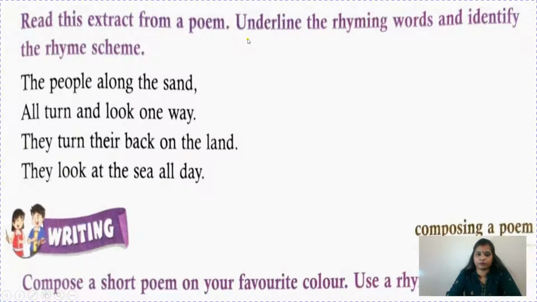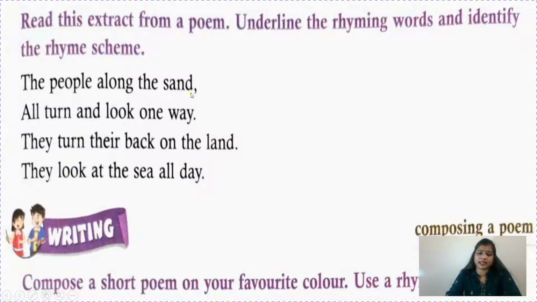Read this extract from a poem, meaning a small part of the poem. Underline the rhyming words and identify the rhyme scheme. So what you have to do here is underline the rhyming words first and then identify the rhyme scheme. The people along the sand all turn and look one way. They turn their back on the land, they look at the sea all day. So we have seen here, children, sand, land, way, day. Sand and land are rhyming words, way and day are rhyming words.